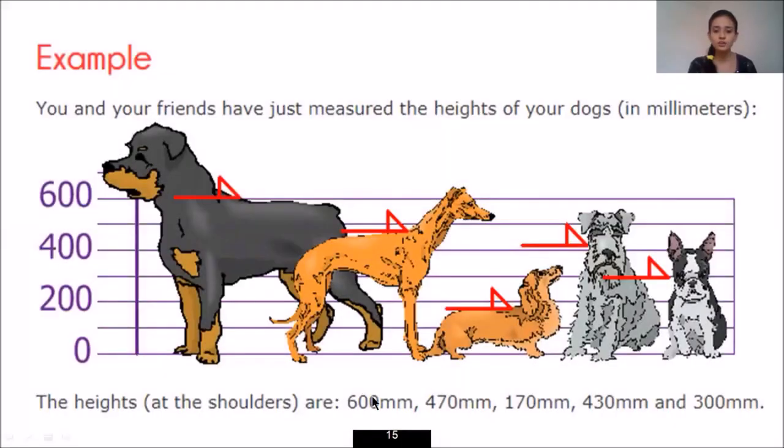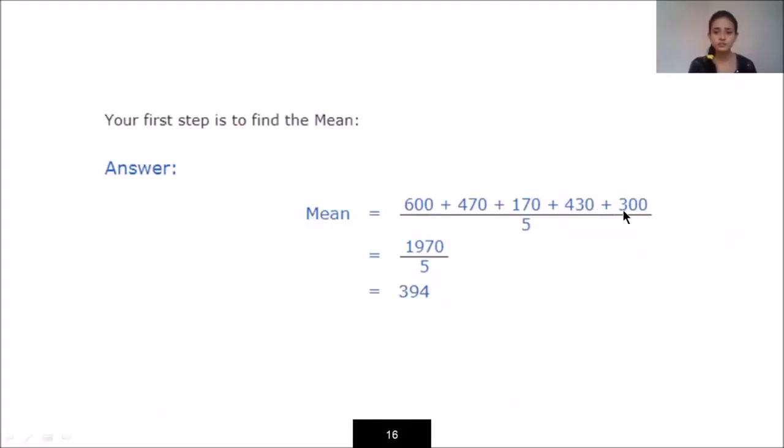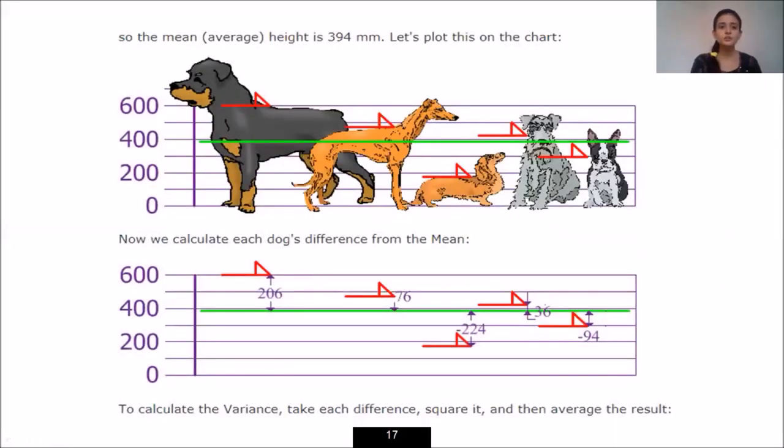So I have all the observations like 600, 470, 170, 430 and 300, divided by my total number of observations, which is 5. So I am getting 1970 divided by 5, that is 394. So the mean average height is 394. Let's plot this on the chart. This green line indicates the mean average height, that is 394, that we are getting as the value of the mean.